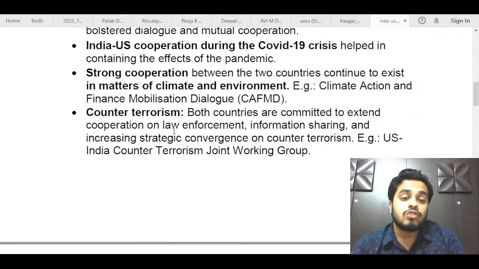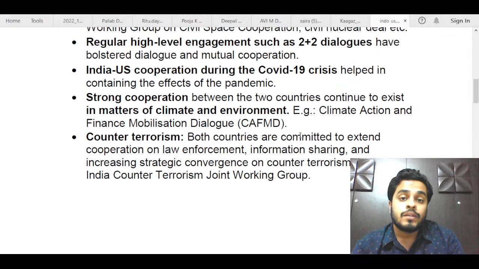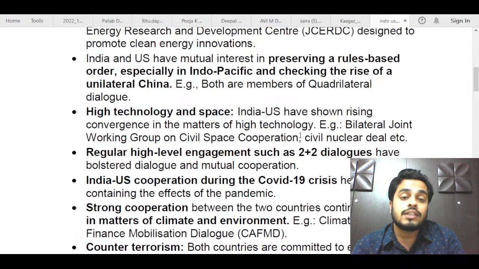Now, in terrorism also, both India and US have been affected by terrorism a lot. So both of these countries are working in this joint working group, the US-India counterterrorism joint working group. So actually, you did not have to explain all of this. You could just have mentioned this point and given this example, and that would have been decent enough if you were short of space or time. So these were the convergence of interest part.